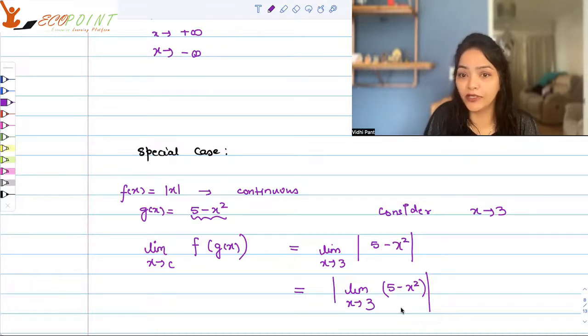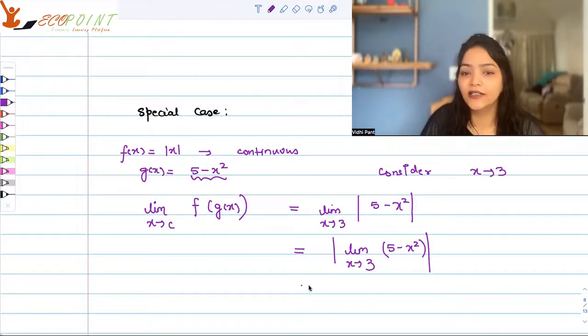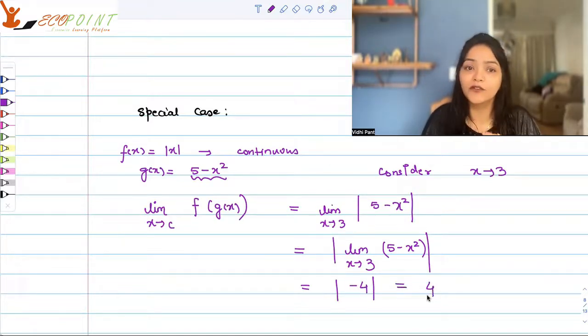It won't be different. I specifically took 3 because that would give me a negative value inside. So the limit would be absolute value of 5 minus 9, which means minus 4. Absolute value of minus 4 is 4. So the limit would turn out to be 4.